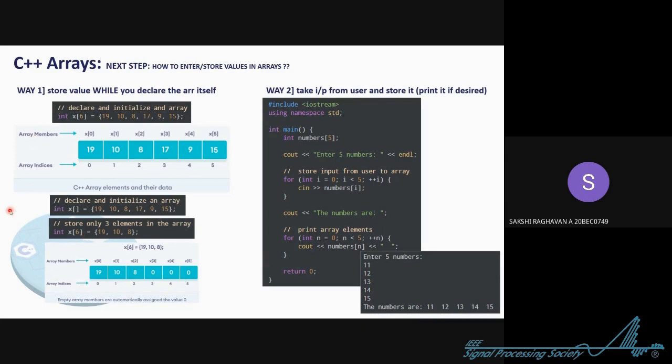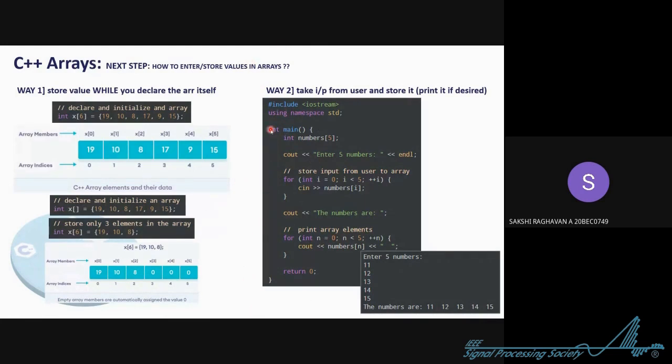The other way is we are taking the input from the user and storing it. Now this is something you will be using a lot in your C++. A lot of quite interesting questions that you'll be getting in your examination are based on this simple yet lengthy one. You will be using the same code again and again in the same program to solve questions.